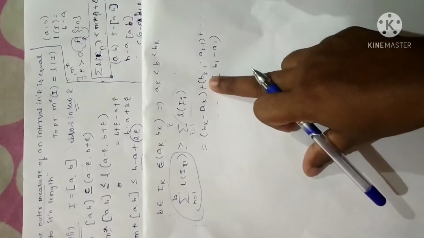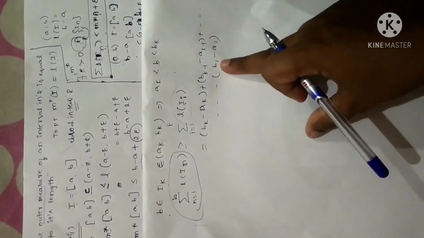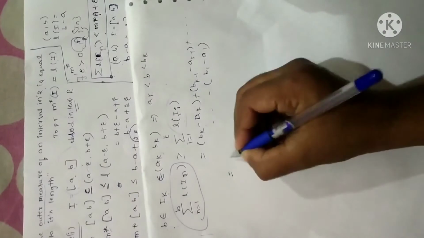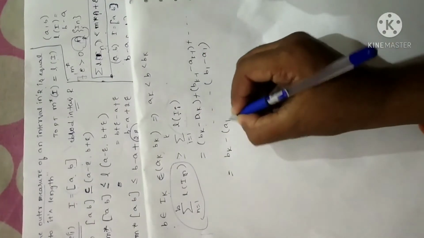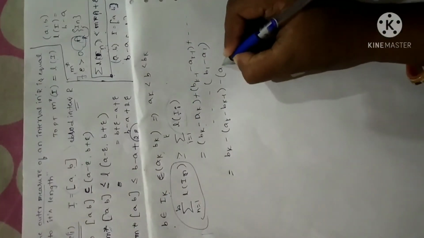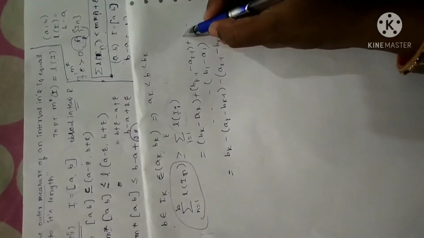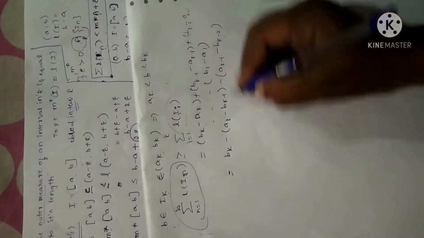Just beside that, you will get K minus 1. When you go on adding all the lengths, you will get B1 minus A1. That will be the end point. Fine. Now I'll rearrange this in such a way that BK I'll keep here. I'll combine these two, AK minus BK minus 1. I'll combine the next two, so it will be AK minus 1 minus BK minus 2. Why? Because an element here will be BK minus 2 minus AK minus 2. So that is the reason I have written it like this.